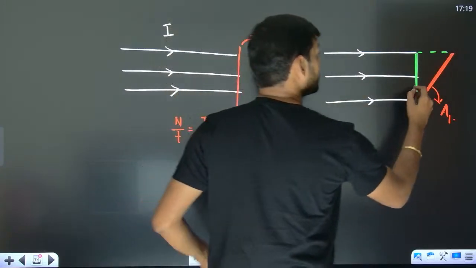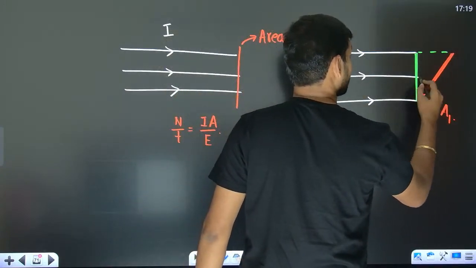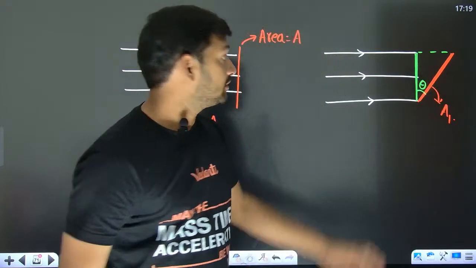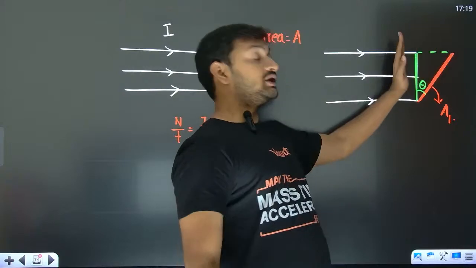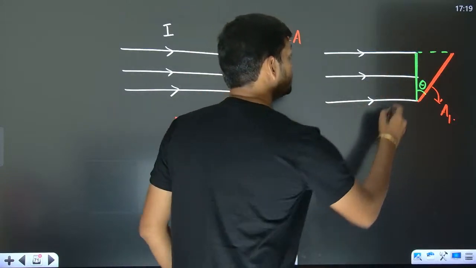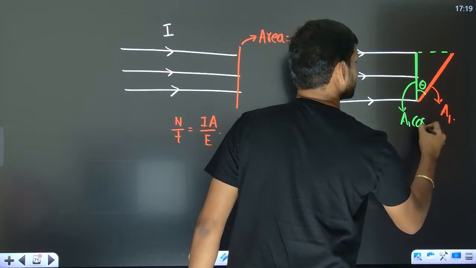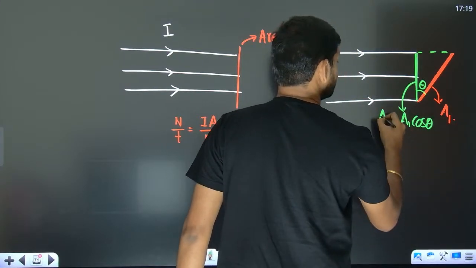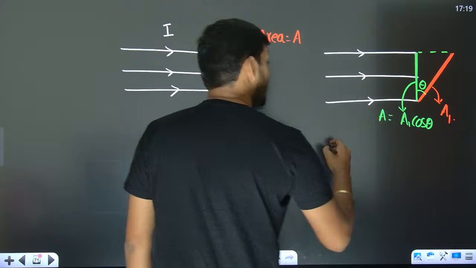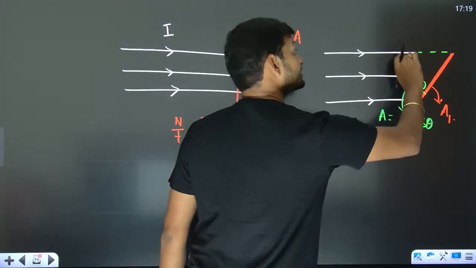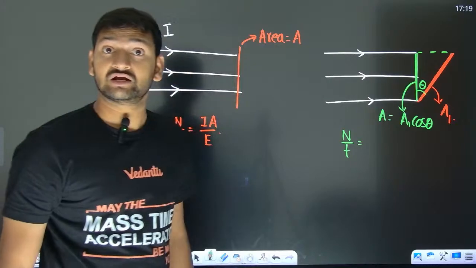So if this angle is theta, then this A1, when projected perpendicular to the flow, comes out to be A1 cos theta. So this is what you have to take as A, and the number of photons that will be striking the green one, the same photons will go and strike the red one.